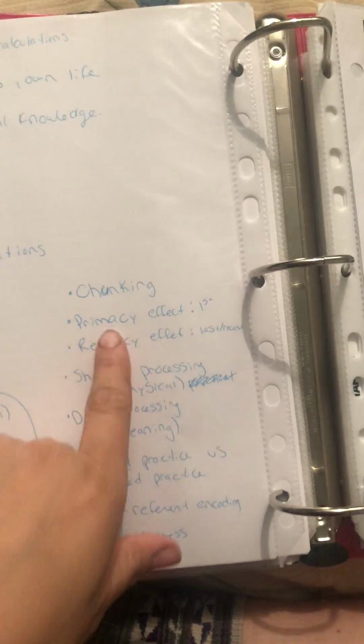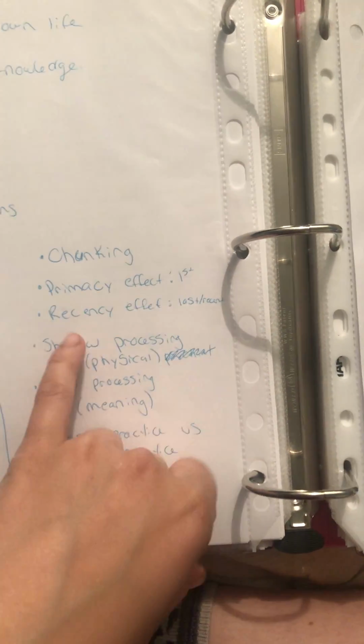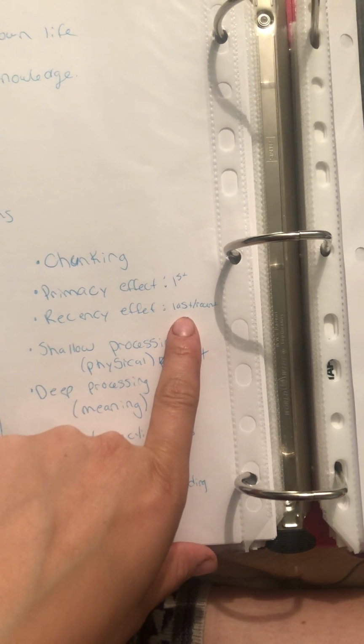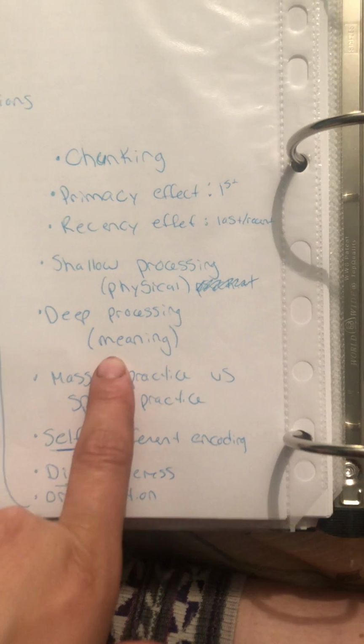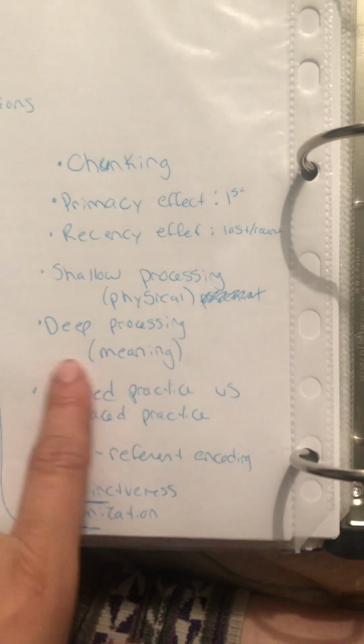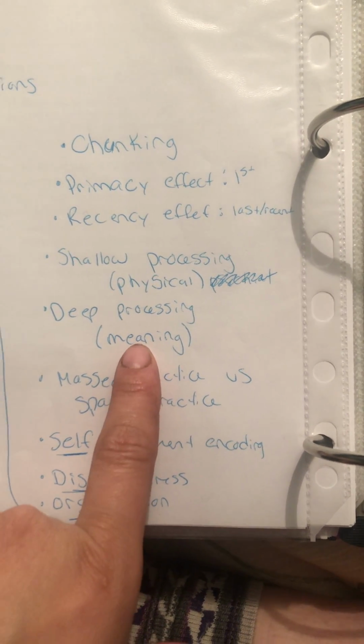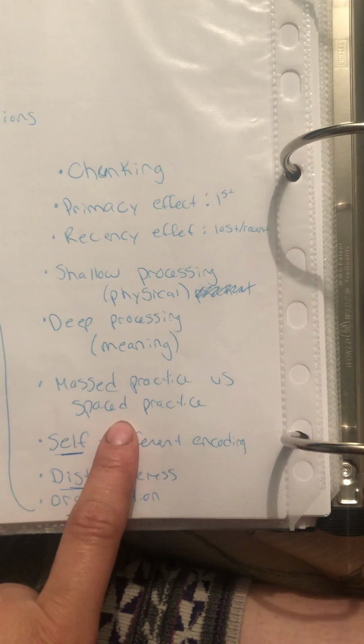The primacy effect, which is remembering the first things in a list compared to the rest of the things. The recency effect is remembering the last things, or the most recent things you've heard. We have shallow processing versus deep processing. So shallow processing is all the physical characteristics of something, and deep processing is remembering or associating the meaning of the things you're learning.